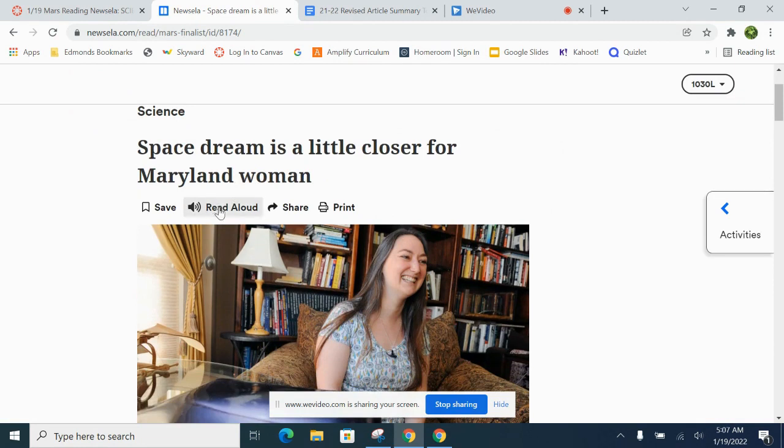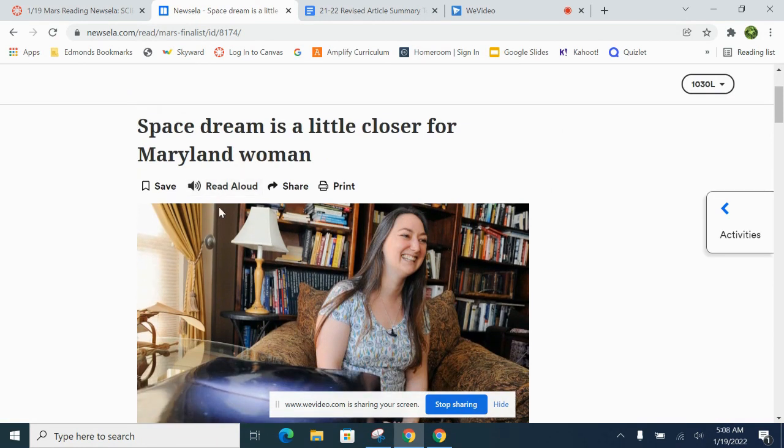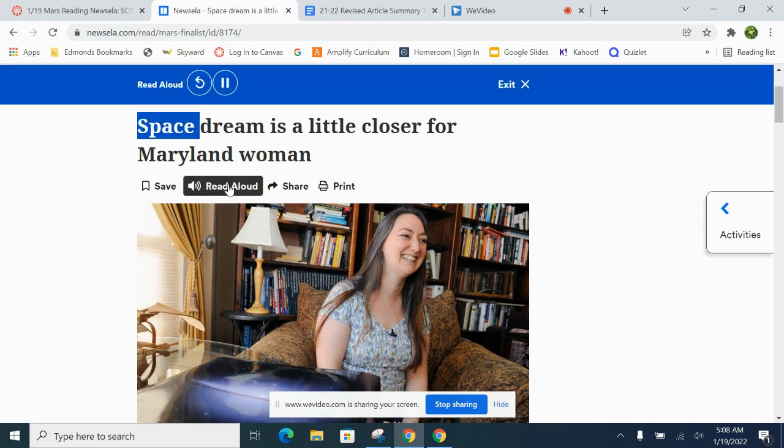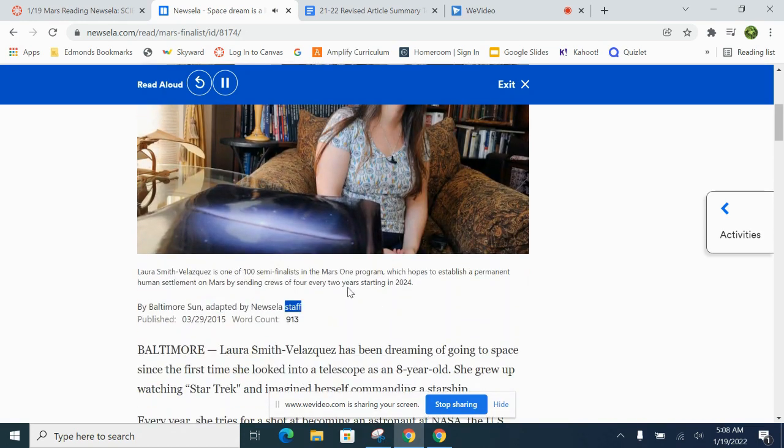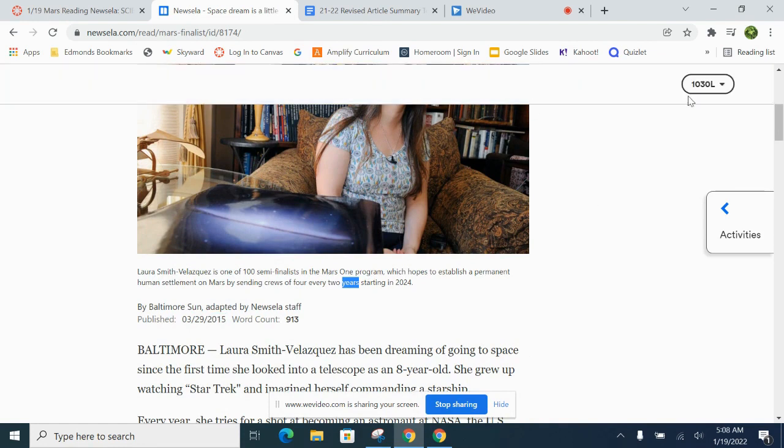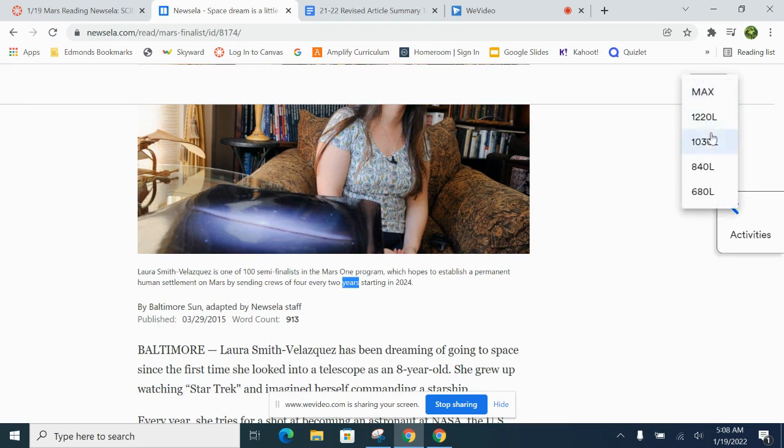You can have it read aloud to you. And it's not really real. Space Dream Is a Little Closer for Maryland Woman, by Baltimore Sun, adapted by Newsela staff. Published March 29, 2015. So it is a robot. I forgot about that. It's a robot reading. You can go up here to this number. This is called your Lexile level, and you can change it.